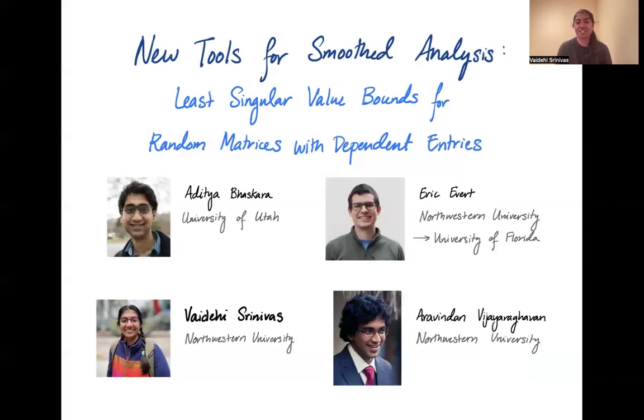I'm Vaidehi Srinivas. I'm a student at Northwestern University, and today I'll be telling you about some new tools we've developed for smooth analysis. More precisely, I'll be telling you how to prove least singular value bounds for random matrices with dependent entries. And this is joint work with Aditya Bhaskara, who's at the University of Utah, Eric Everett, who is a postdoc at Northwestern and is now starting as faculty at the University of Florida, and Aravindan Vijayaraghavan at Northwestern University, who's also my advisor.